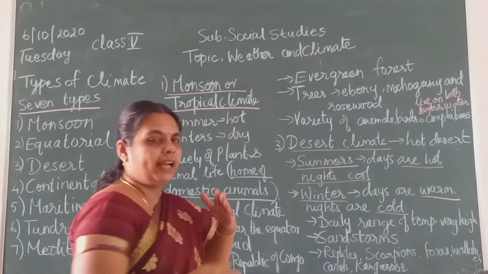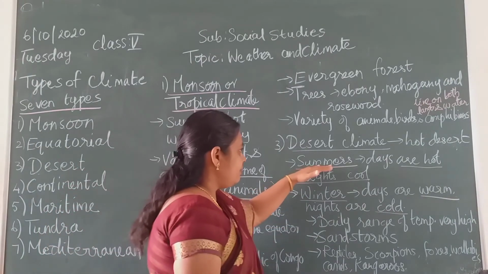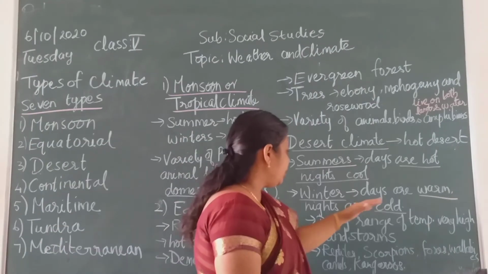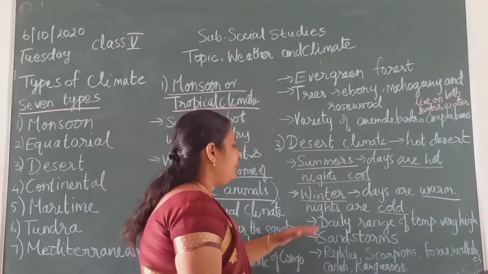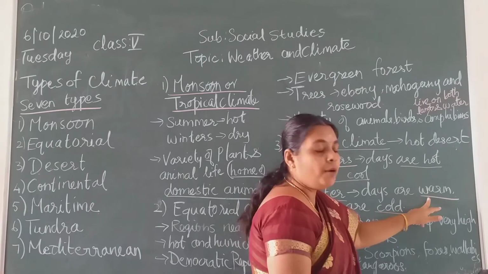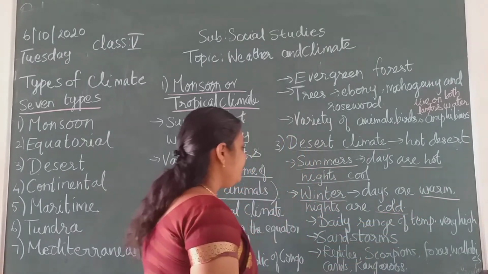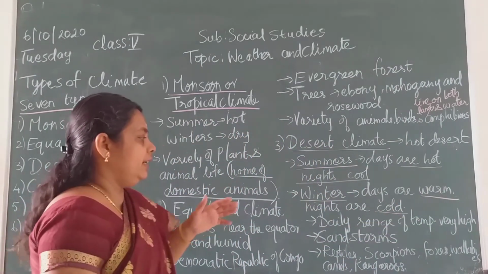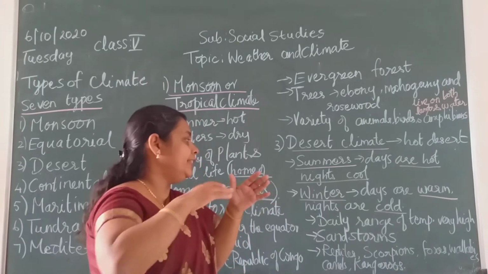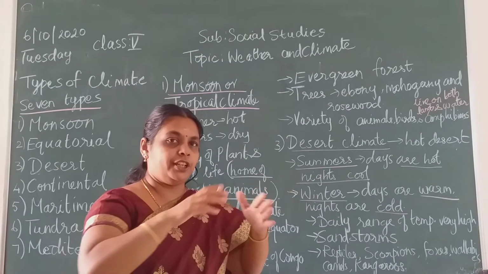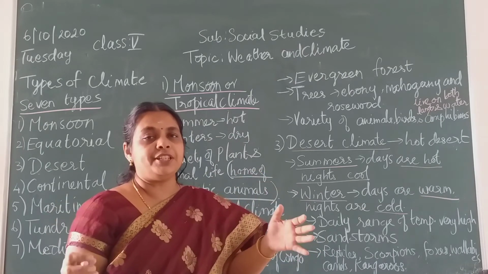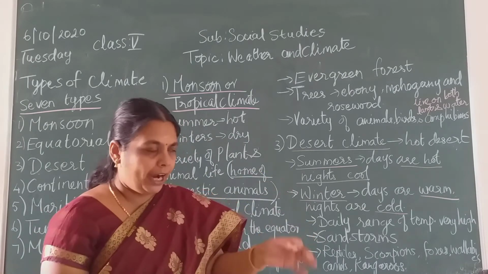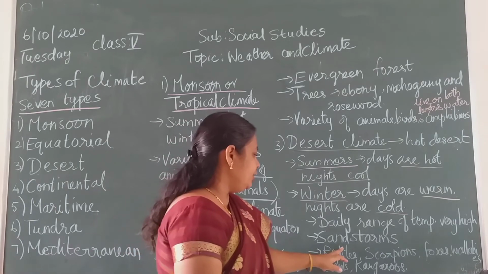So this one we can understand. Summers means the daytime will be hot, and in winter the night times will be very cold, but the daytime will be warm, children, in desert region. And in the desert region, if you consider a whole day, the daily range of temperature will be very high.